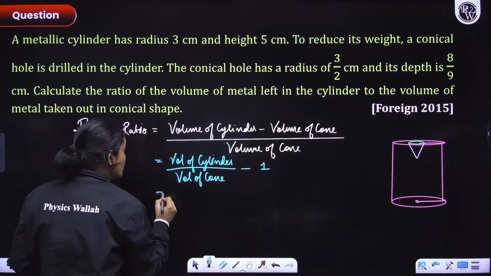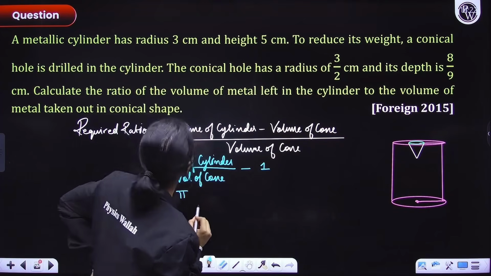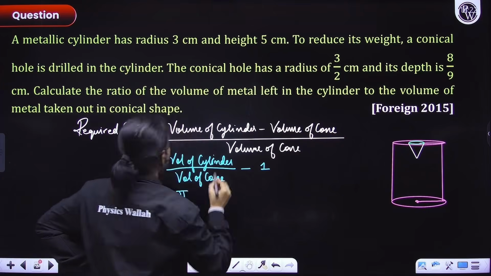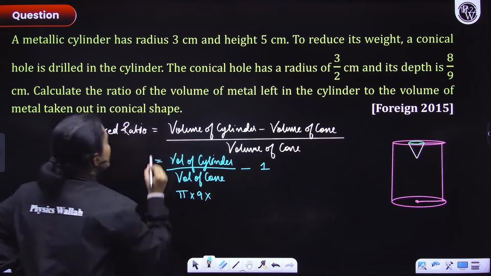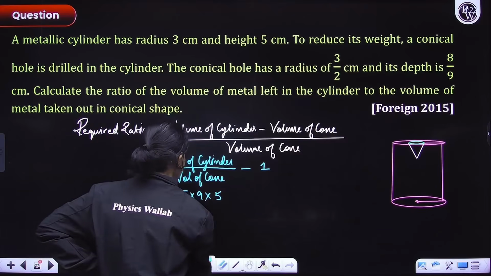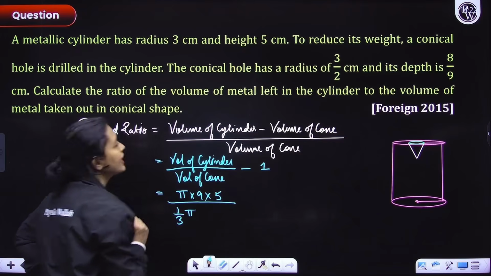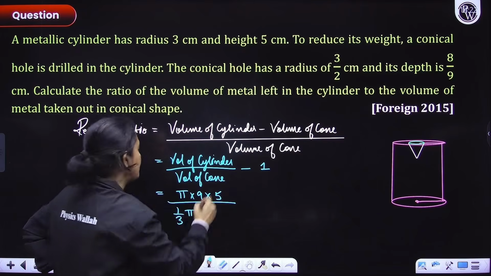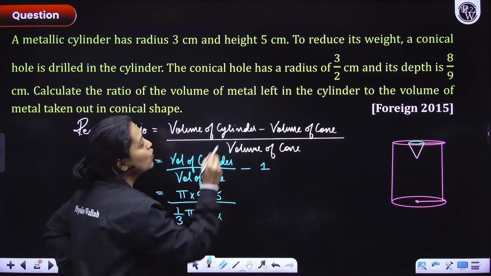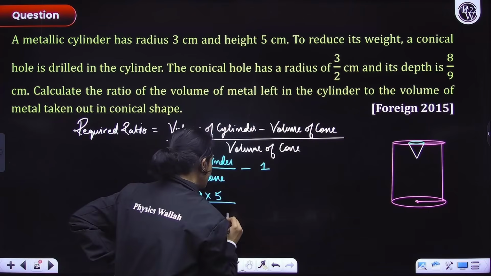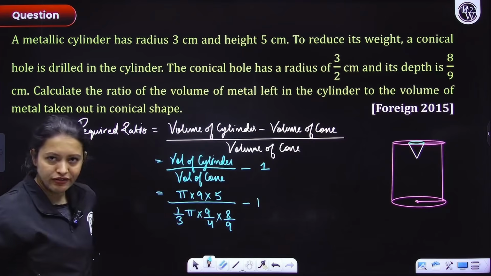Now what is the volume of cylinder, everyone? Volume of cylinder is pi r square. What is the radius? The radius is 3, right? So 3 square, that is 9, into h, that is height. Now volume of cone is 1 by 3 pi r square h. So what is r square here? 3 by 2 whole square, right? So 9 by 4 into depth. Depth is height, which is 8 by 9, minus 1. Understood, everyone? Okay, simple.